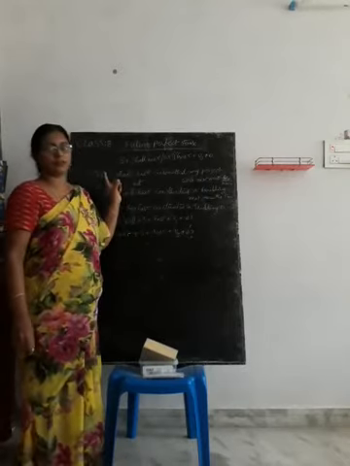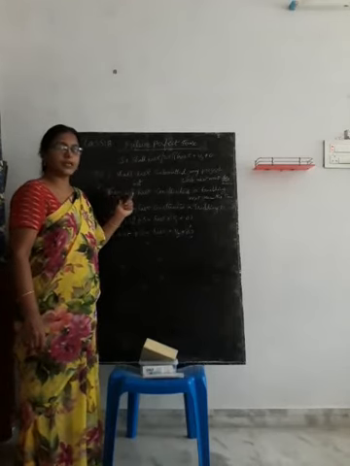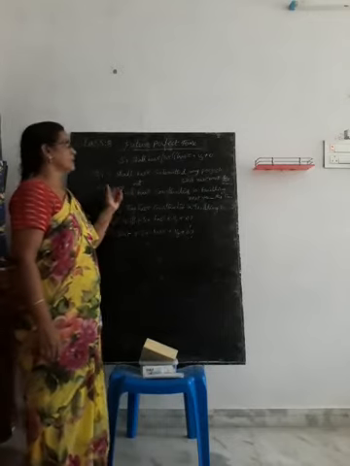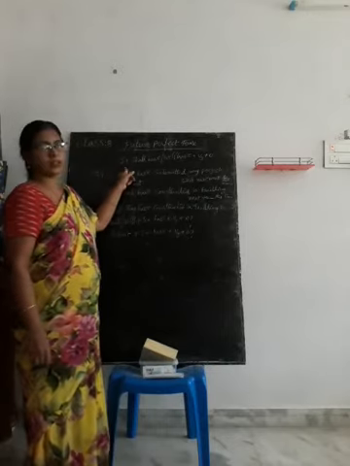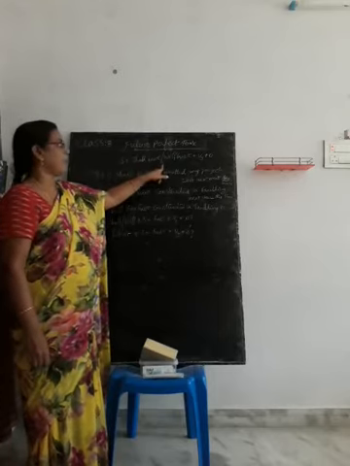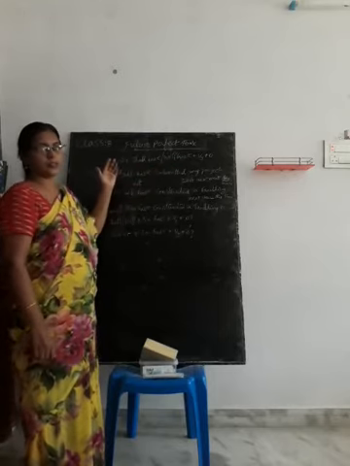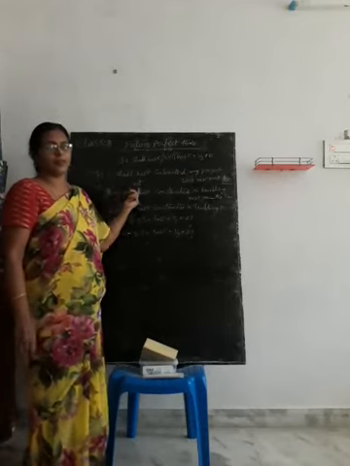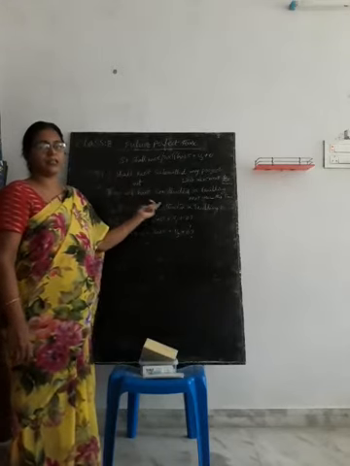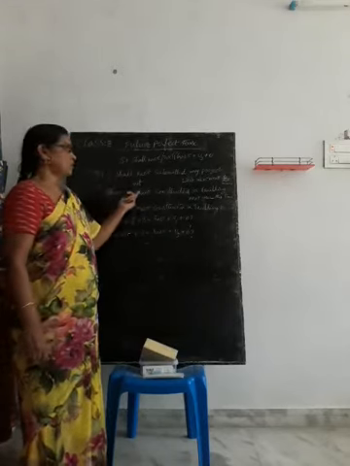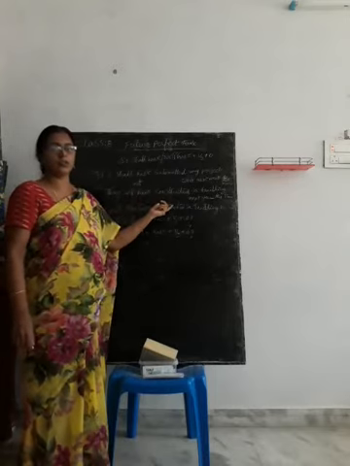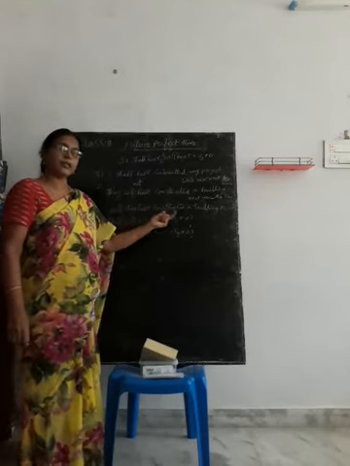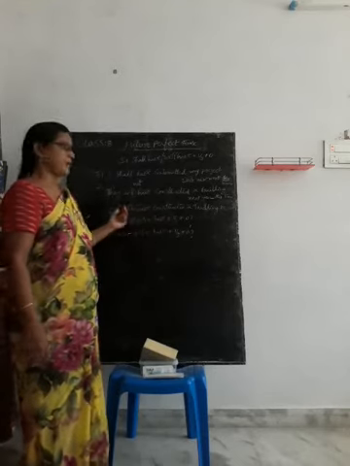Future perfect tense is used to indicate an action is completed at a particular time in the future. The structure of this tense is subject plus shall have or will have plus V3 plus object. Based on the structure, we frame sentences. I shall have submitted my project work next week. They will have constructed a building next year this time. They will have joined Vijnana Bharati school next month this time. We will have learned English next month this time. So we can frame many sentences.